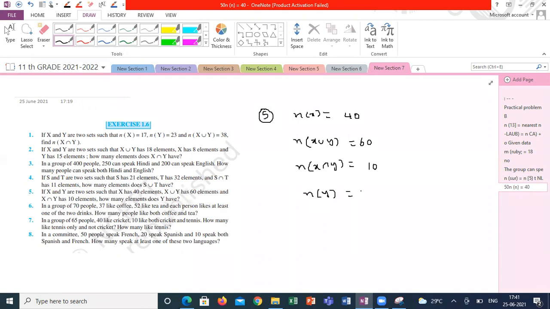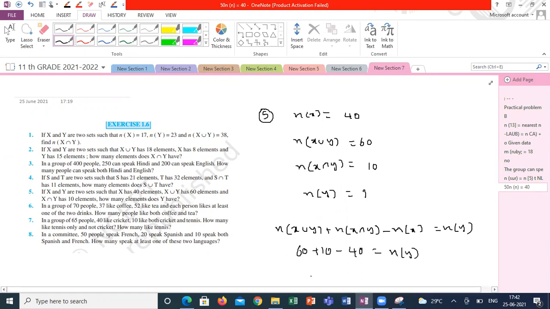Find n of Y. How to calculate this one? n of X union Y plus n of X intersection Y minus n of X is equal to n of Y. So this will be 60 plus 10 minus 40 is equal to n of Y. Will you agree with me? Correct or wrong? I got n of Y is equal to 30. Yes, sir.